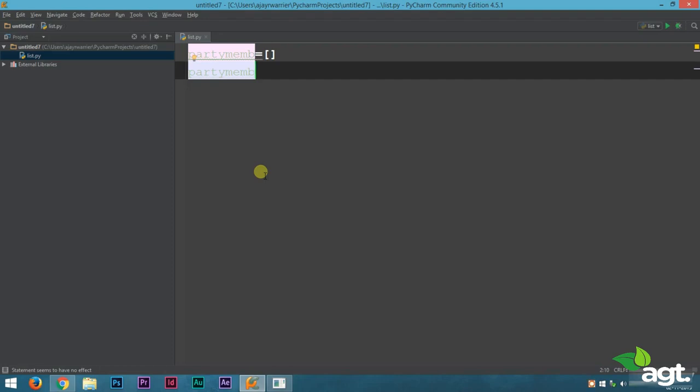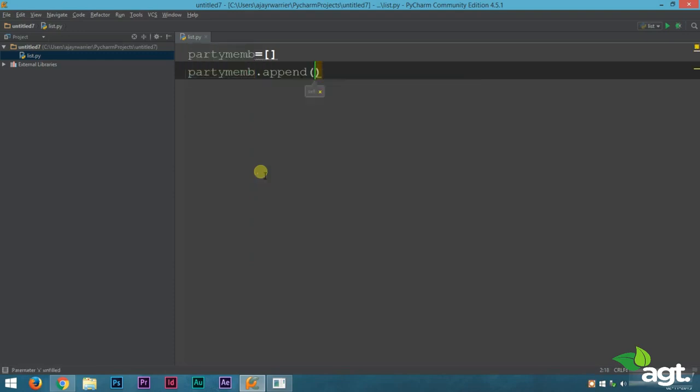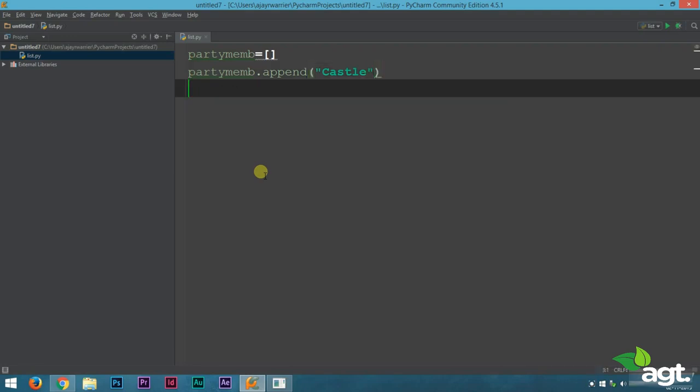I'll show you how appending works. To use the append function, we type in our party members, which is our variable name, dot. We use the dot operator, and from this list you can select append and type in our first name. So let it be Castle. The list was initially an empty list, it didn't have anything inside it. Now we have appended Castle into the list.